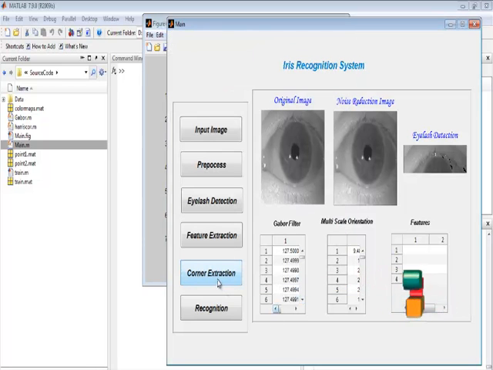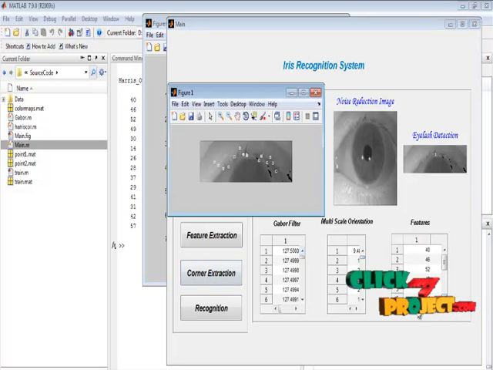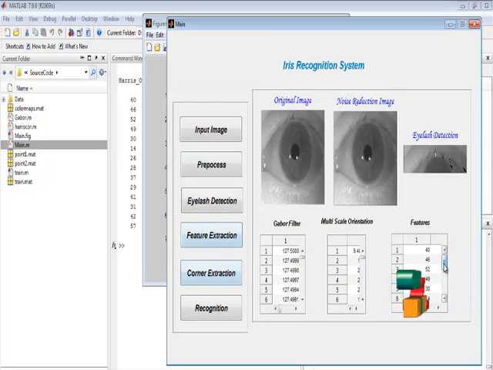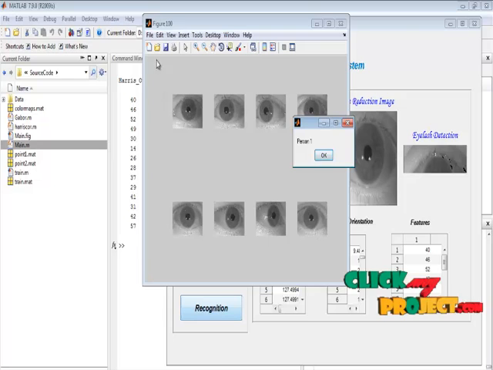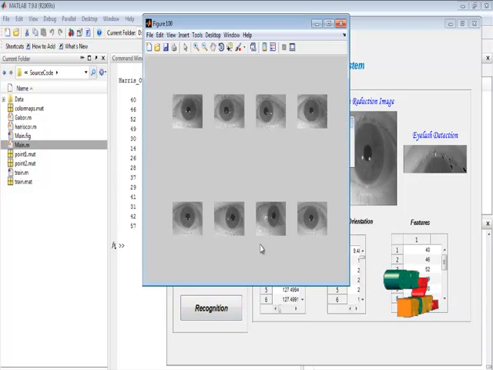And by pressing the corner extraction, we extract the corner features for the eyelash portion. Next, these are the features for the corner portion, the corner detected portions. And by pressing the recognition button, we perform the recognition of the iris.